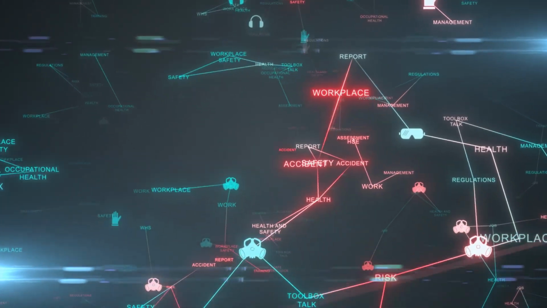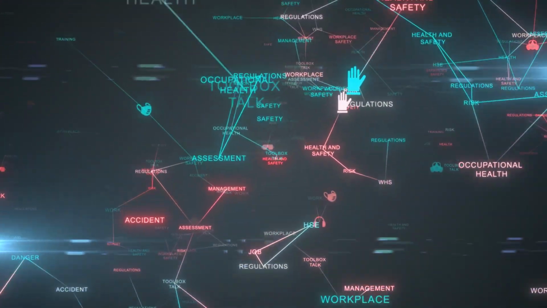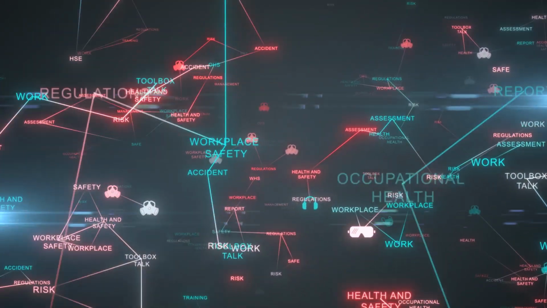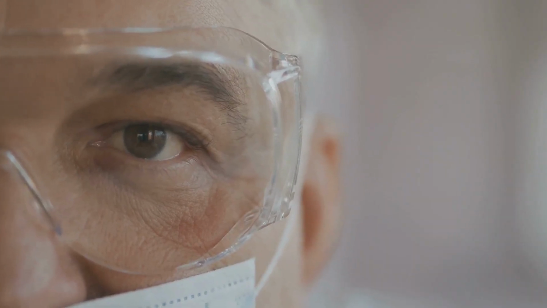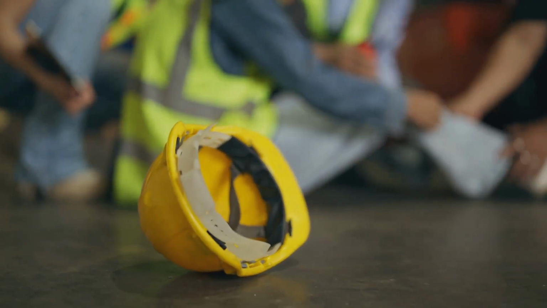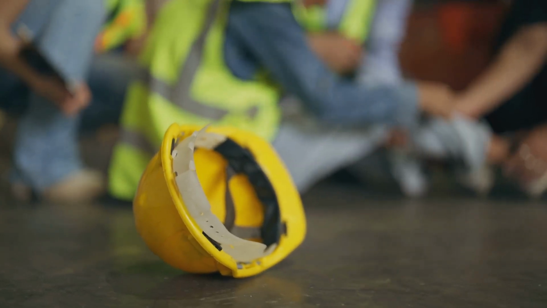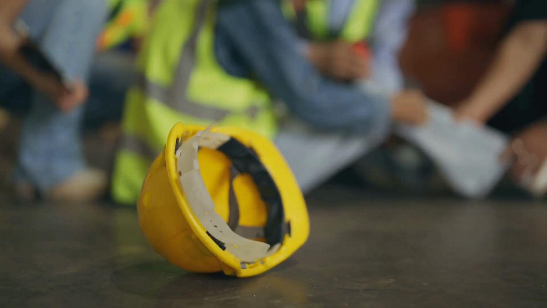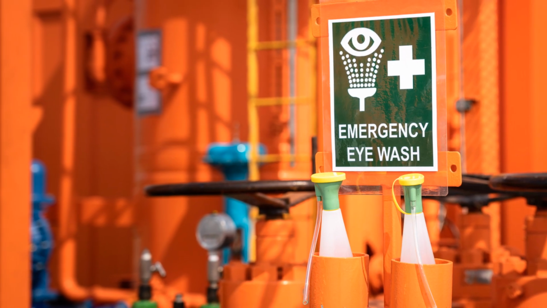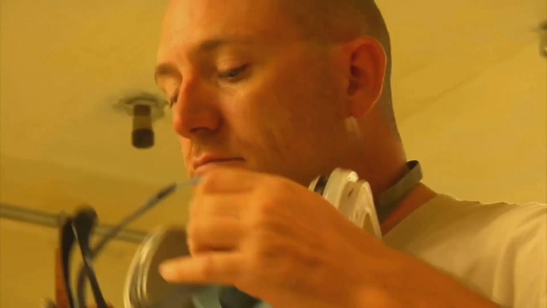Follow emergency procedures. If something does unfortunately get into your eyes, don't rub or scratch your eye. If you do rub or scratch your eye, it can make the damage much worse. The correct procedure is to go to your nearest eye wash station or use a saline bottle to rinse your eye out, and if necessary, seek medical treatment. If you wear contact lenses, remove them before rinsing your eyes out.